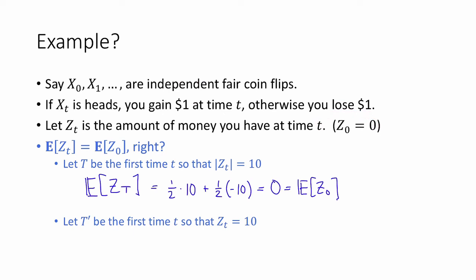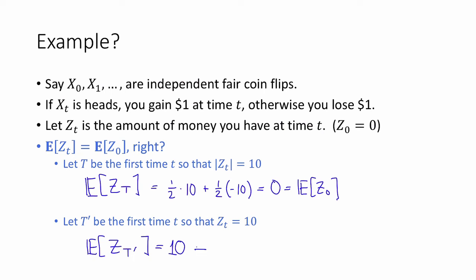Okay, so that worked out. But how about this next example? T prime is going to be the first time t so that z sub t is equal to 10. Then we have that the expected value of z sub t prime is equal to 10, because by definition, z sub t prime is always going to be equal to 10.